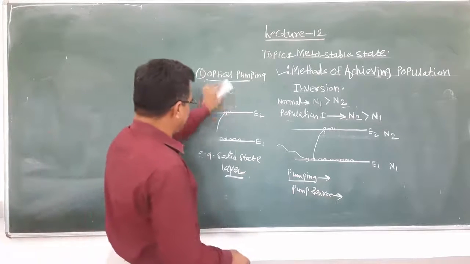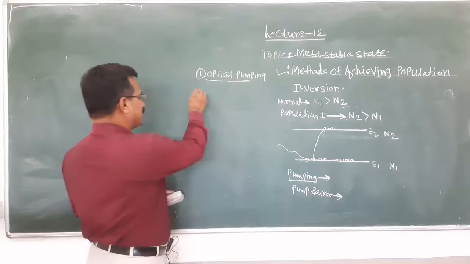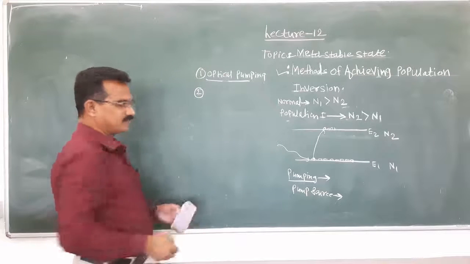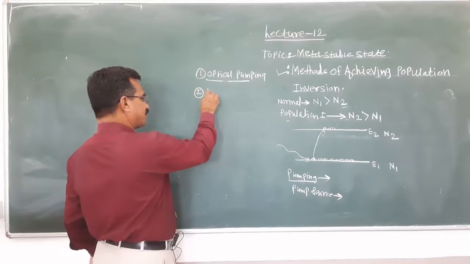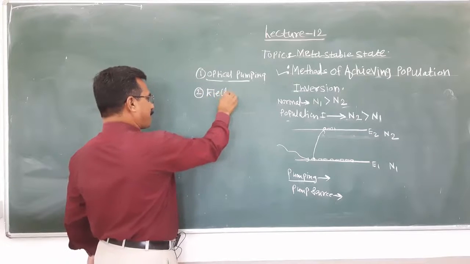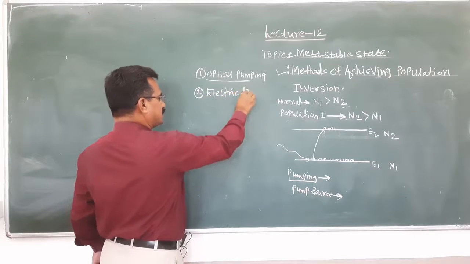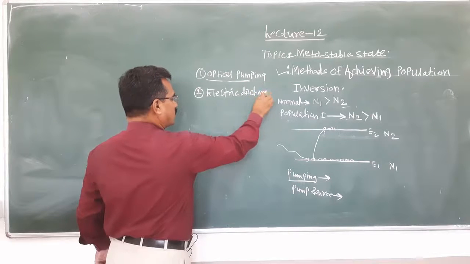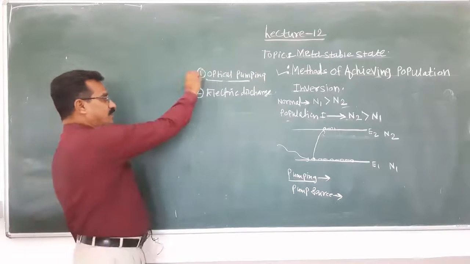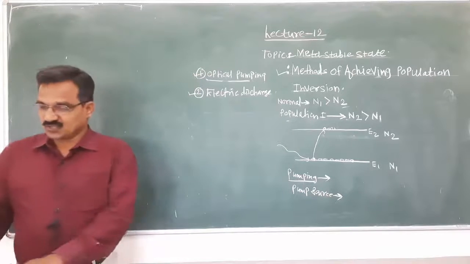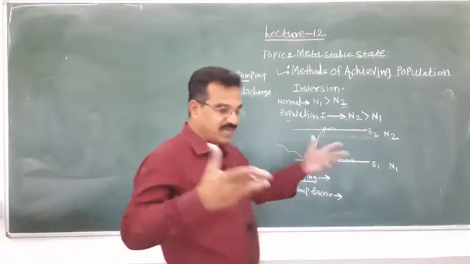The second method for achieving this is electric discharge. Out of the different methods, the second one is electric discharge, or we may call it excitation by electrons.